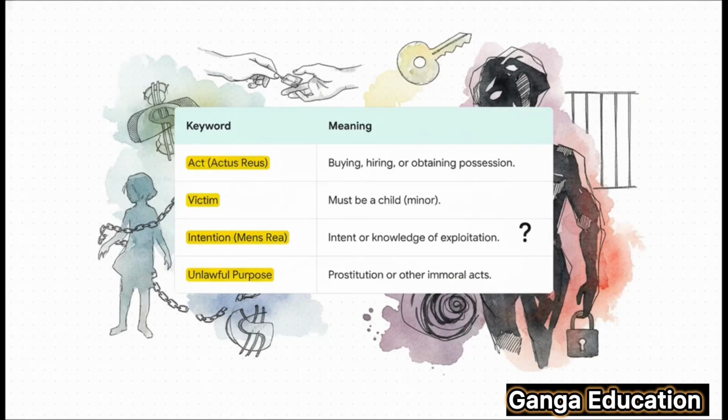As you can see on the slide, this offense has 4 main elements. First is the act, that is, the act of buying, hiring, or taking possession. Second is the victim, in this case, a minor child. Third, and this is the most important, is the intention, or mens rea, the guilty mind of the criminal. And fourth is the unlawful purpose, like prostitution.